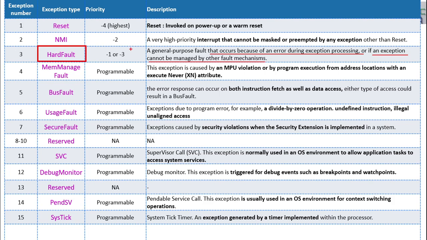That means if none of the exceptions can be handled, then the hard fault will come into the picture and take care of the system faults.